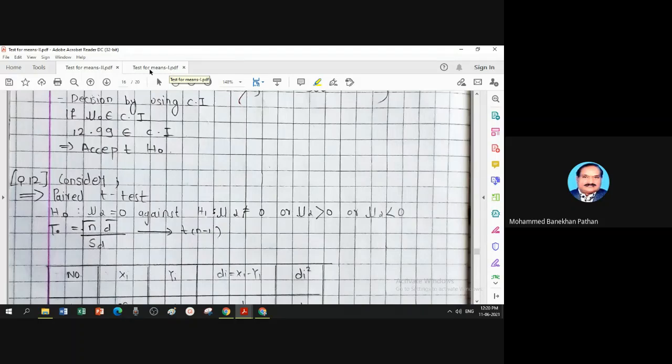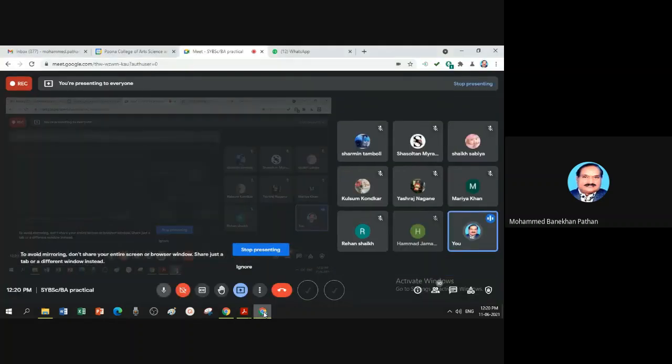In today's part, test for mean second part, we solve all the numerical problems related to small sample tests, three types: test for single population mean, test for equality of two independent population means, and number 3 is the paired t-test. That is the end of today's practical.